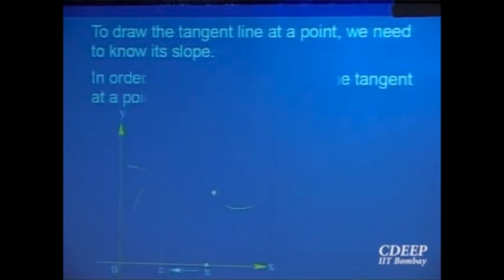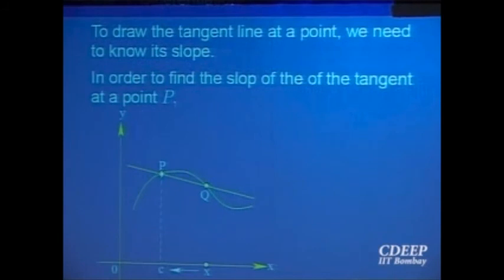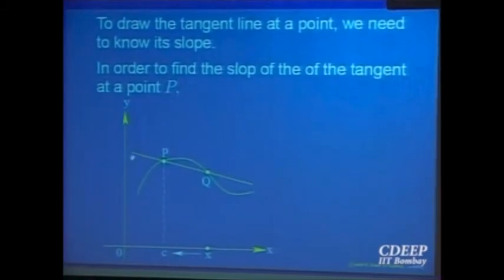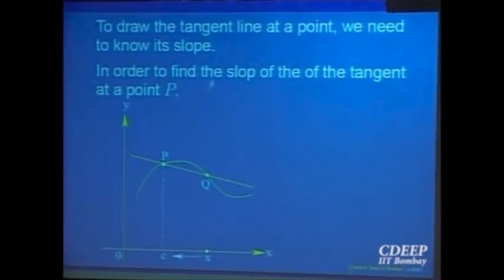So I already know this is the point where I want to draw the tangent geometrically. So let us draw a line through it. I don't know whether this line is the tangent or that line is the tangent. I don't know which one. But I would like to call that line a tangent provided I know its slope. How do I define the slope?